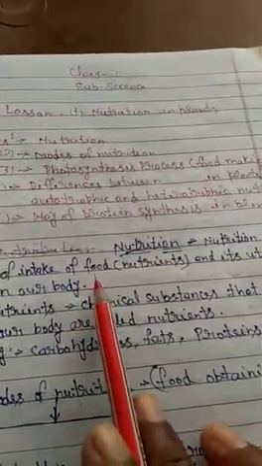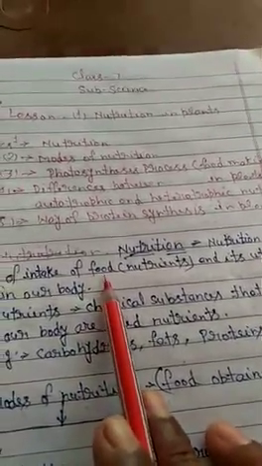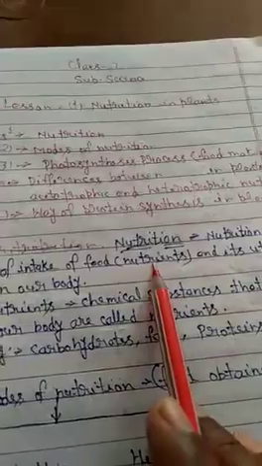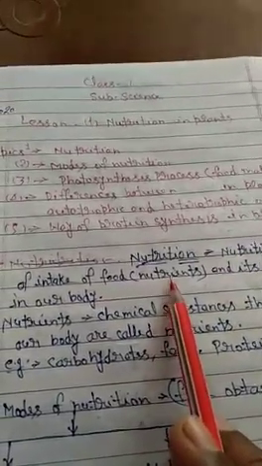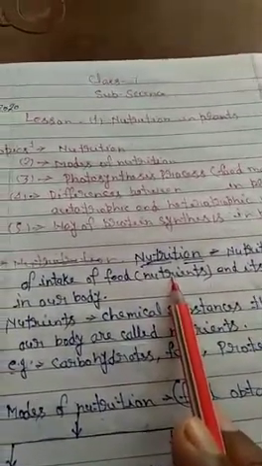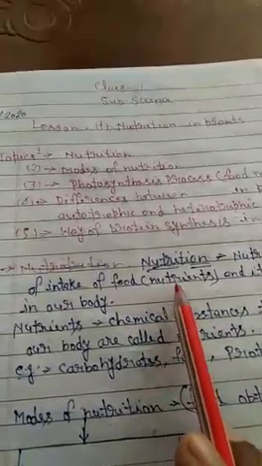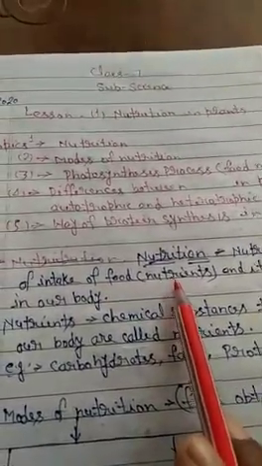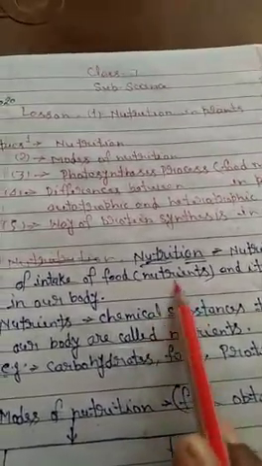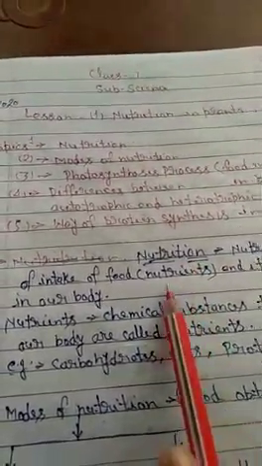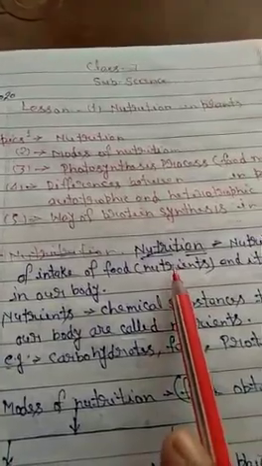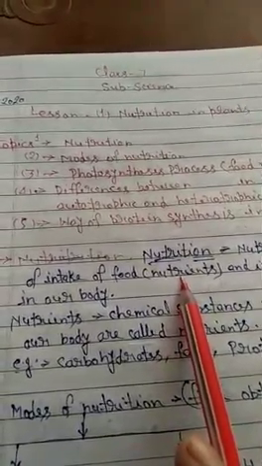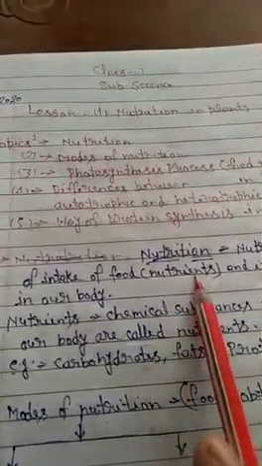Food material is also related to nutrients. Now we understand the meaning of nutrients. Nutrients are chemical substances that we obtain from different sources or different kinds of food material.